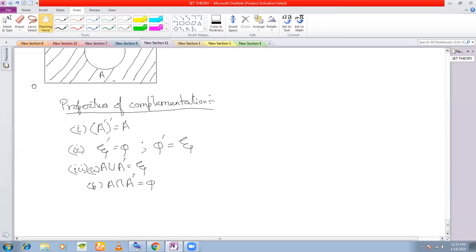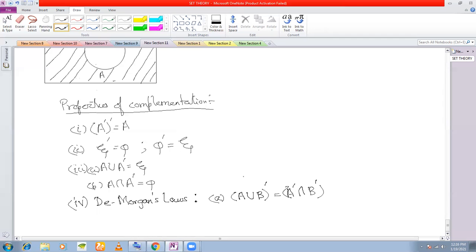Finally, you have a very important property of complementation, which is called De Morgan's law. The first statement of De Morgan's law, for any two sets, is that A union B complement will always be equal to A complement intersection B complement.